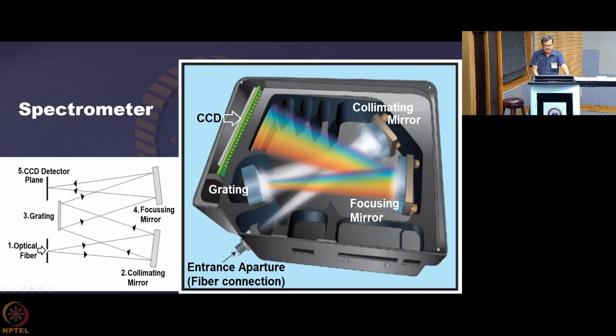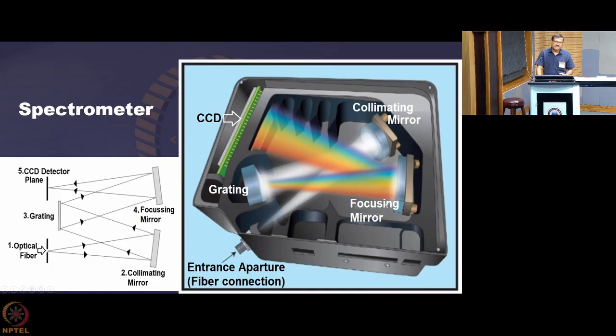interior. So this is the entrance slit of the fiber. So this is the optical fiber port. What is there in the schematic? You can connect with this one. So the light is coming from here and impinging on the collimating mirror. This collimating mirror is now collimating the light over this grating. You see that the light, white or whatever light is coming, is not dispersed till this point, but when it impinges on the grating, it disperses. So you start seeing the color, the red at one end and the violet at the other end.